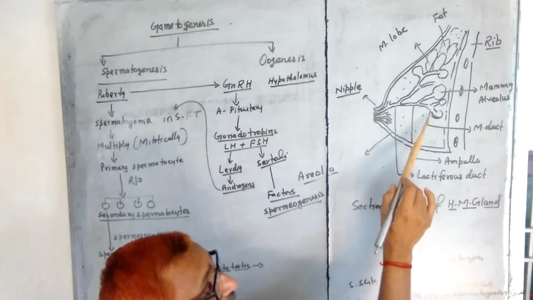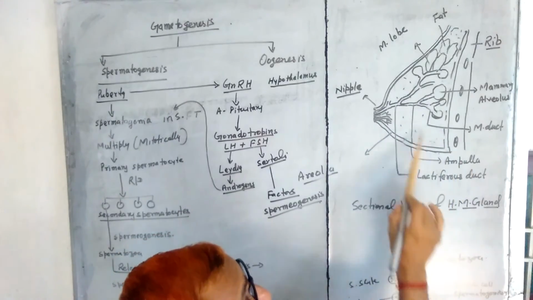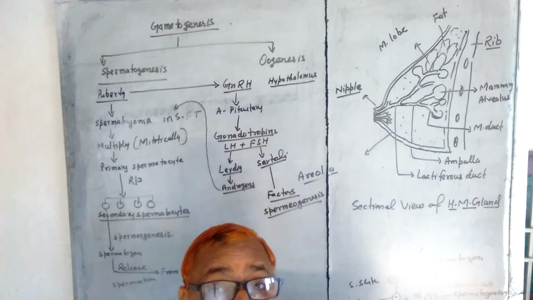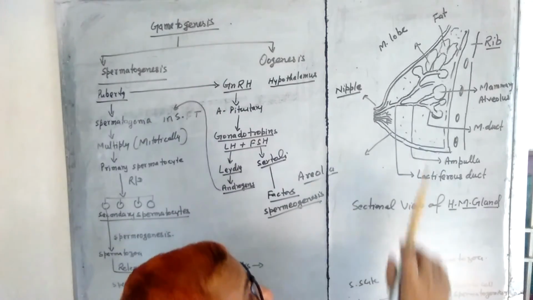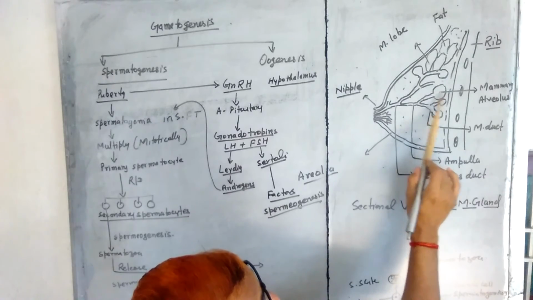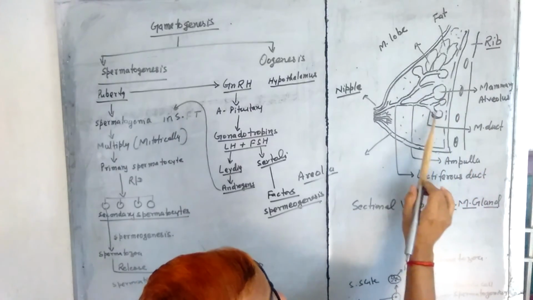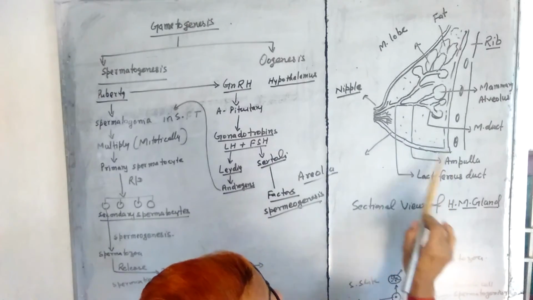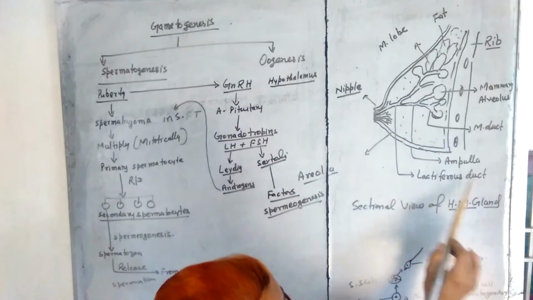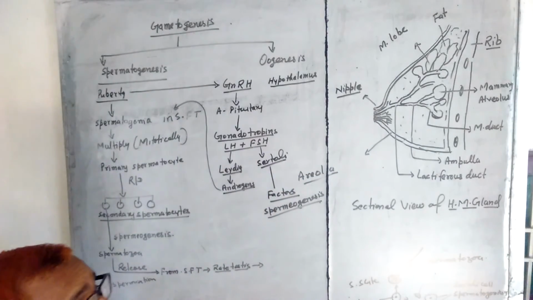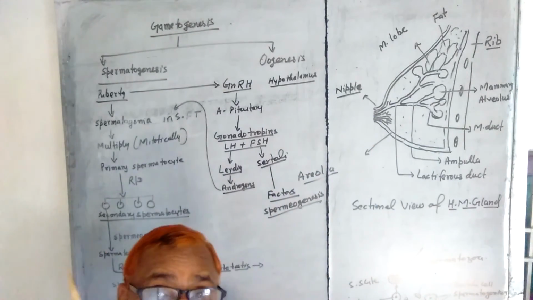Through the mammary duct it enters the ampulla, another wider tube which collects the milk. So first the milk is produced in the mammary alveolus, which then drains into the mammary duct, then into the ampulla. The ampulla leads into lactiferous ducts, which finally join at the nipple where the baby suckles the milk.